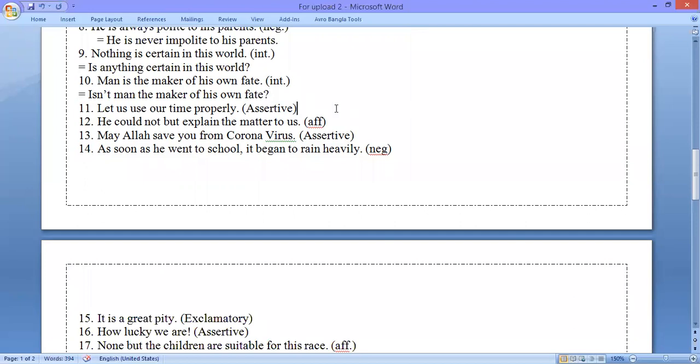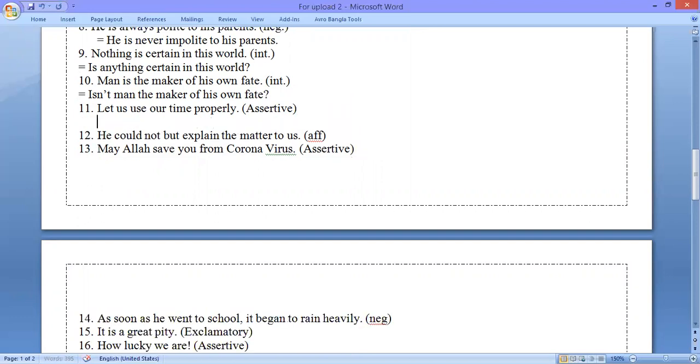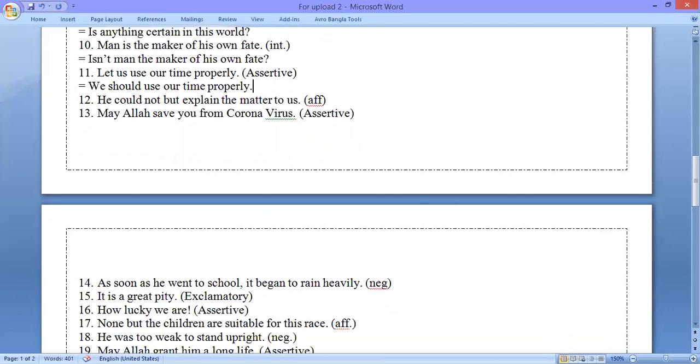Okay, this is question number 11. Let us use our time properly. We shall have to make this assertive. So we know that when there is let us in an imperative sentence, and if you want to make this assertive, we shall have to use we should. We should use our time properly. I think you have understood the point.